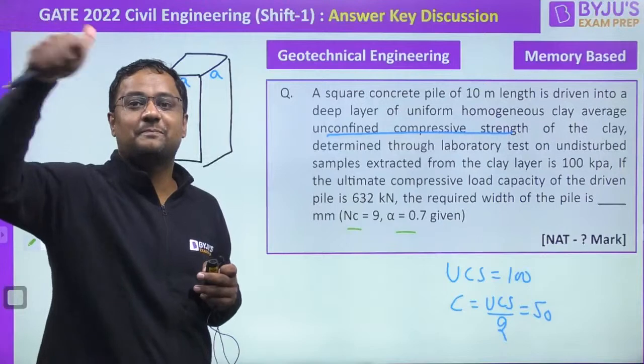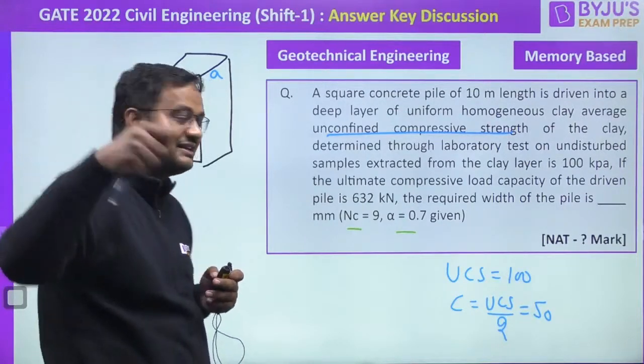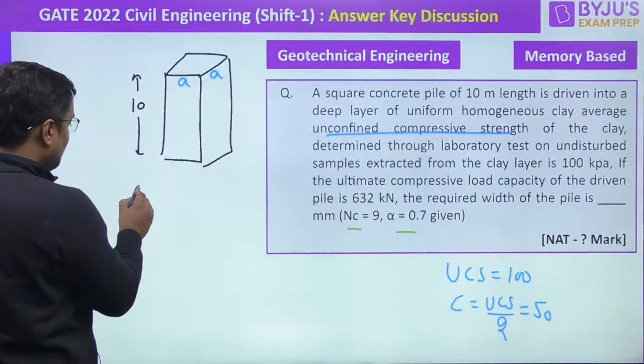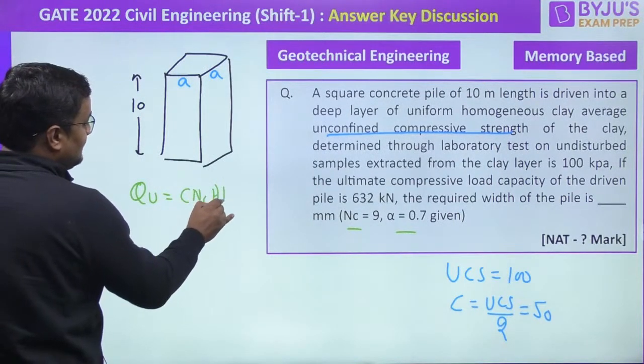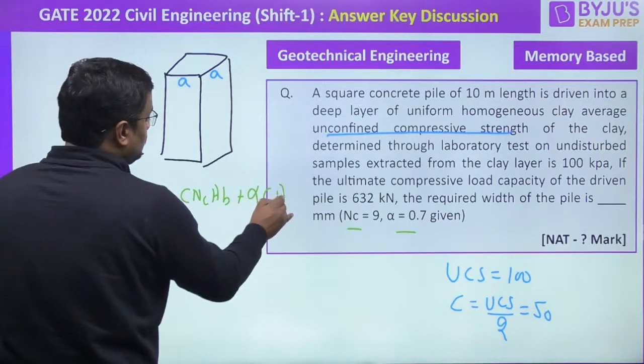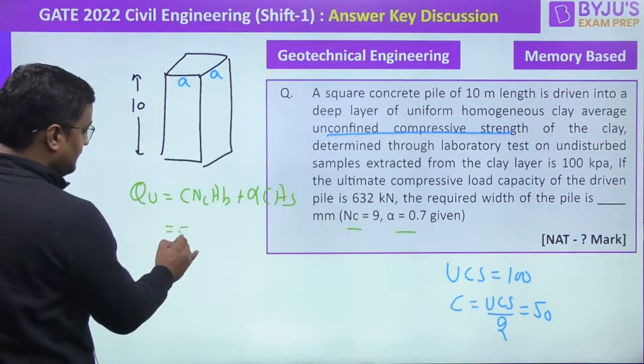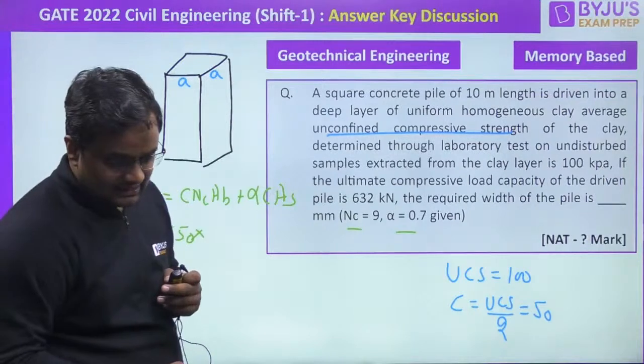Yes, 400 mm. Bhargavi, Asad, excellent. Excellent, 400 is correct. So if you apply the formula, Qu is equal to c Nc into area base plus alpha c into area surface. Now c is 50, Nc is given as 9.